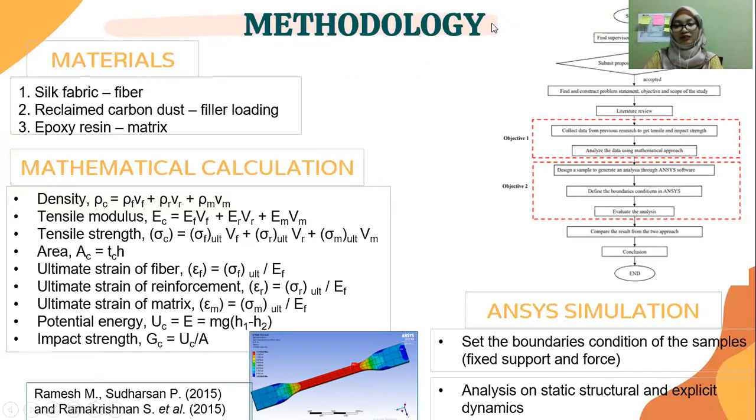The materials involved in this study are silk fabric, carbon dust, and epoxy resin. Then we proceed to the mathematical calculation. Below shown are the formula equations involved in my study that I will calculate using mathematical calculation for all of the properties stated. After I'm done with the mathematical calculation, I proceed with the ANSYS simulation.